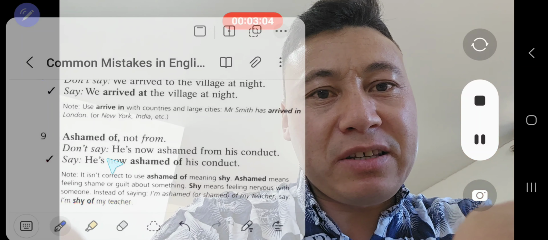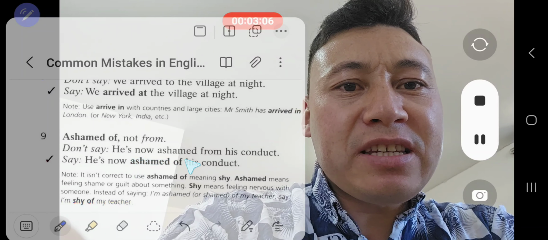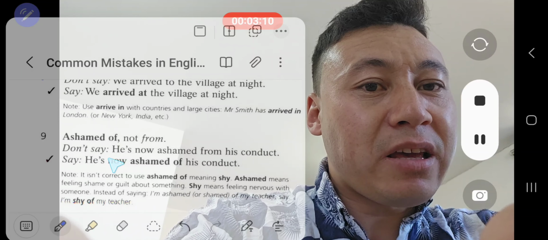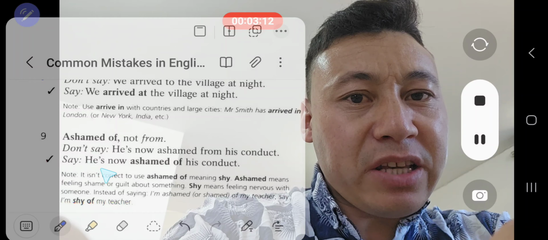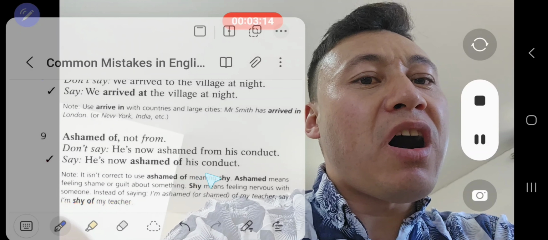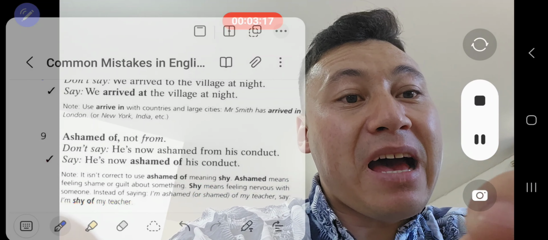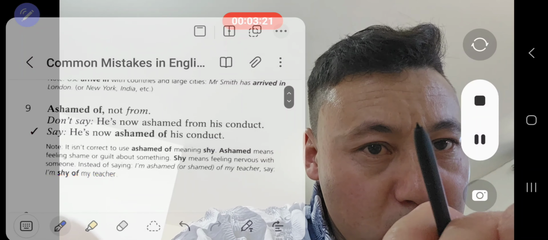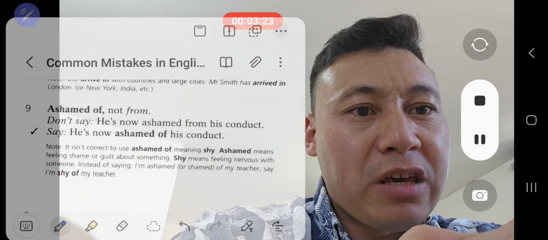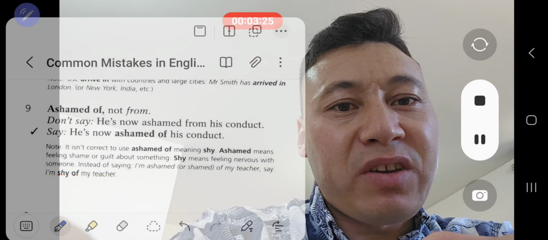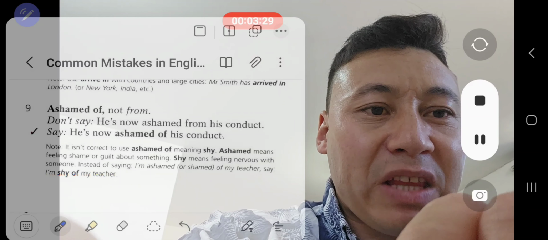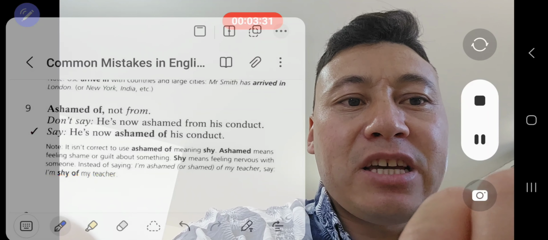Now let's see the examples here. He is now ashamed from his conduct is not correct. Don't say that. But you can say he is now ashamed of his conduct. His bad behavior is indicated here. Maybe his conduct or behavior was not good or appropriate enough. That's why he is ashamed of.